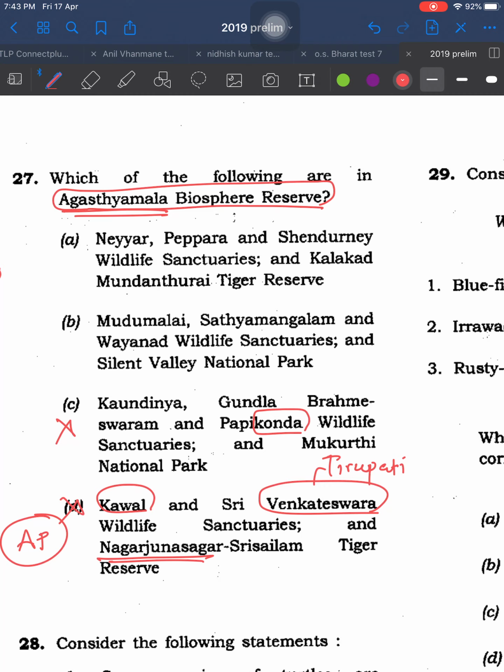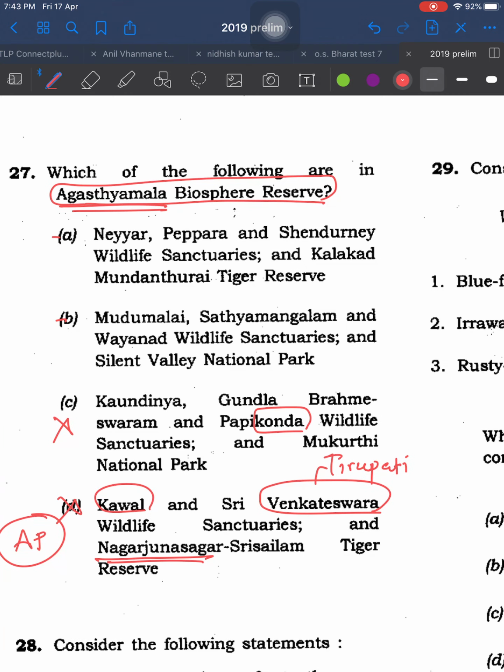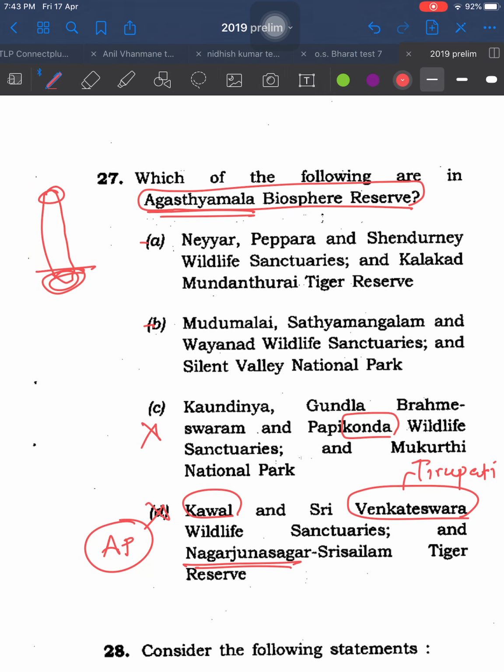Now you may get confused between these two, A and B. Your understanding of the exact location of the Agastyamalai Biosphere Reserve will help you in choosing the right answer between these two. I knew that it is in southern Kerala. Depending on that, I removed this option, Wayanad. Wayanad is always in the news because of the highway between Karnataka and Kerala, which has limitations on night traffic. So, Kerala and Karnataka have a border in northern Kerala. Gone. Any doubt?